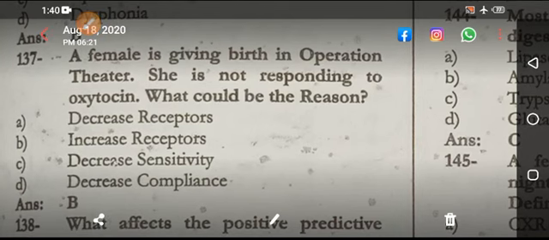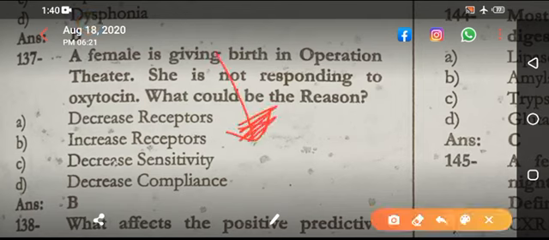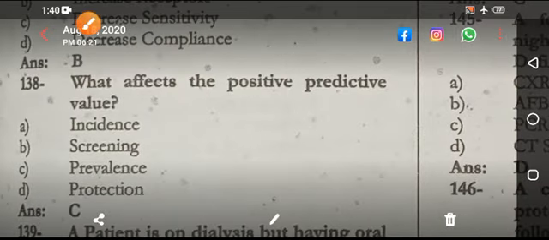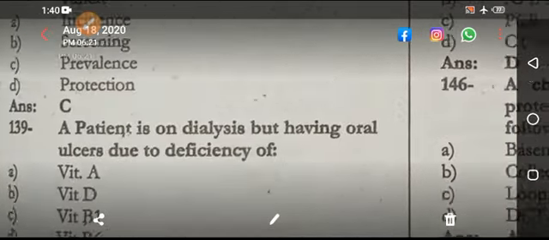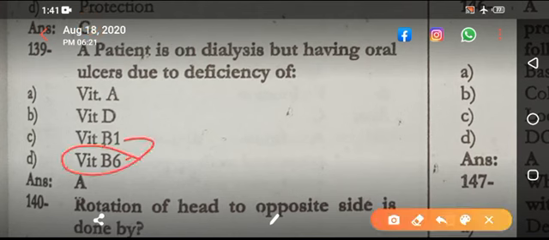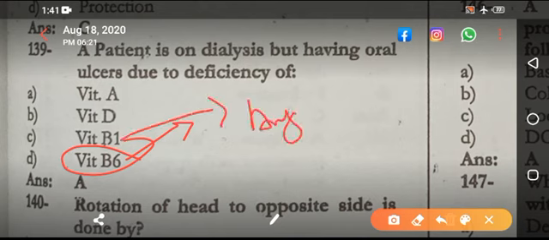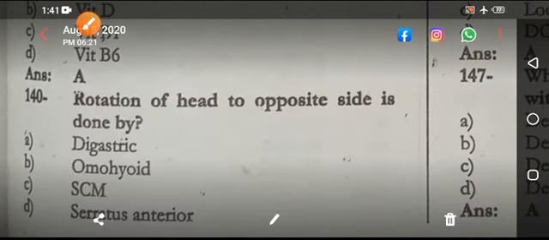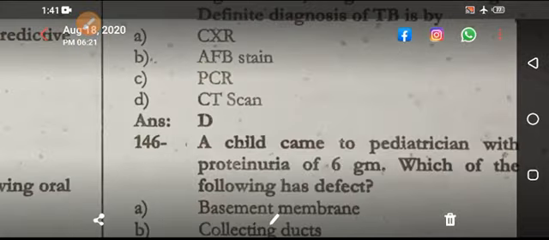A female is giving birth in the operation theater. She is not responding to oxytocin. So for me there is a decrease in the receptors. That is the right answer. The patient is on dialysis having an oral ulcer. The deficiency is vitamin B6 for oral ulcer. But if it says angular cheilitis, then B1. Rotation of head to the opposite side is by sternocleidomastoid, C is the right answer.